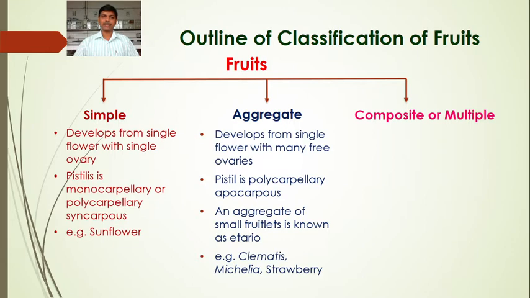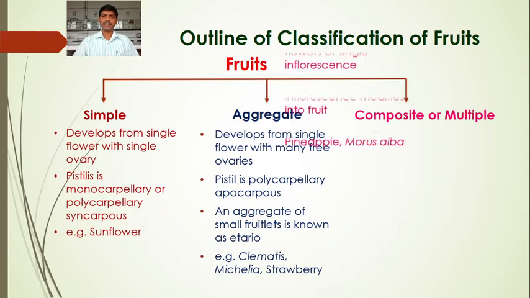An aggregate of small fruits is known as etaerio. For example, clematis, michelia, strawberry, then annona, sitaphal. So these are examples of the aggregate fruits.